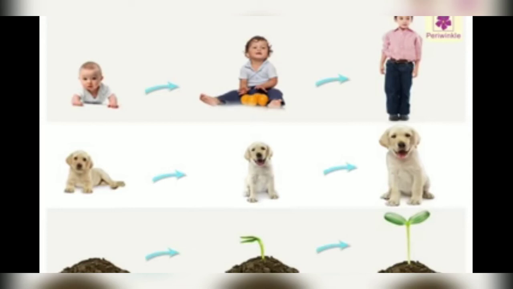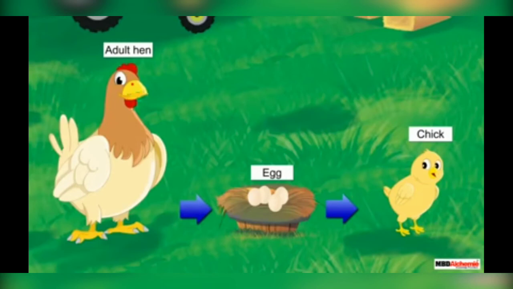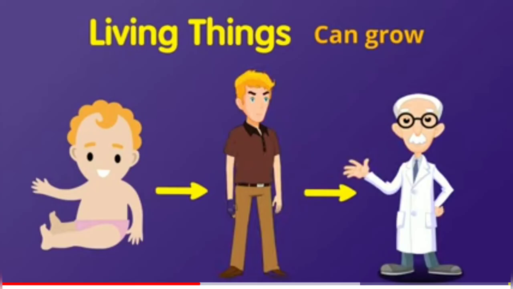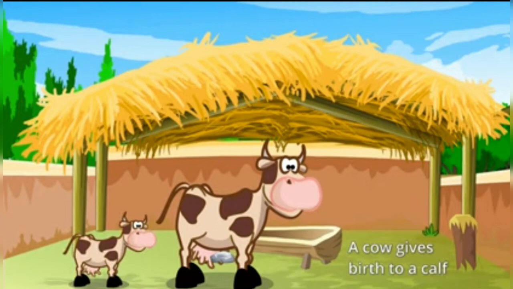and living beings grow in animals. They grow like a hen lays an egg, then from egg to the chick to the adult hen. In the same way, in the plants, from a seed to a sapling, from a sapling to a small plant, and then grow to a big tree. So children, we come to know that living beings grow, whether it is an animal or a human being or a plant. And animals like cow. Cow, first it will give birth to a calf, from a baby calf to the big cow.